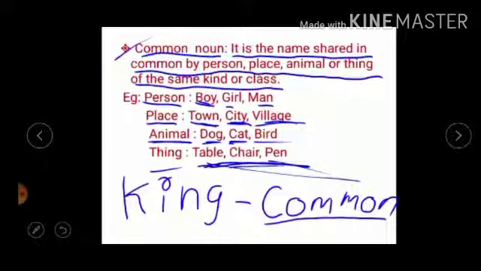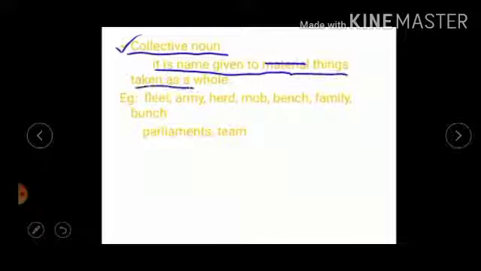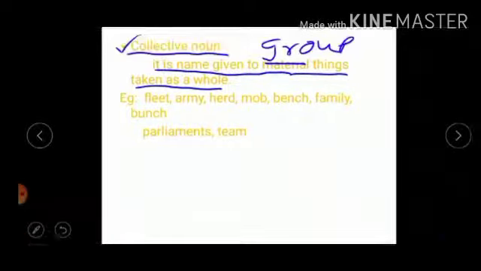Okay. Then we will go to collective noun. It is the name given to a group of things taken as a whole.